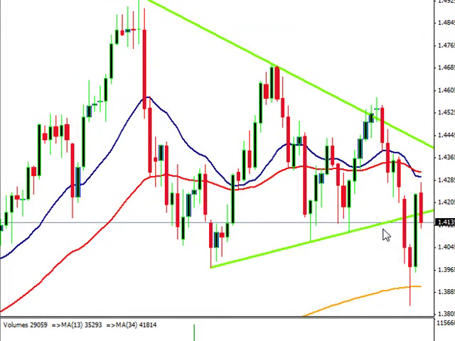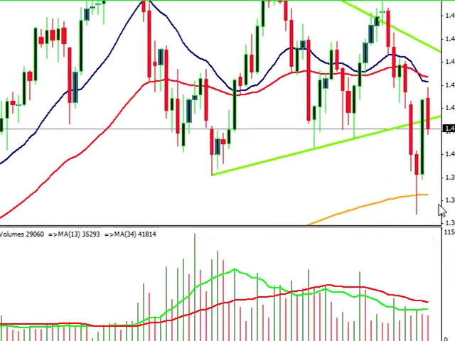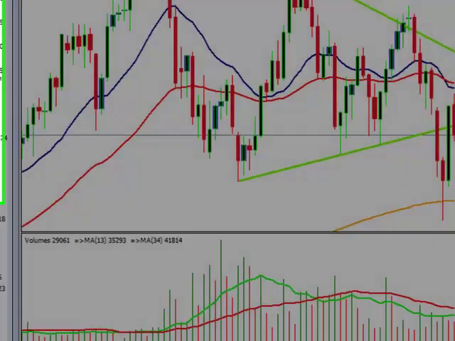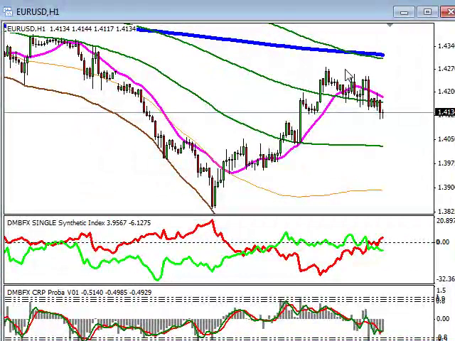So what I'm trying to identify is, after we hit the moving averages here, are we coming back down to the 200 moving average? Are we coming back? We have seller volume in control, and volume's okay. It's not great, but it's okay. So we'll come over to our hourly chart and take a look.